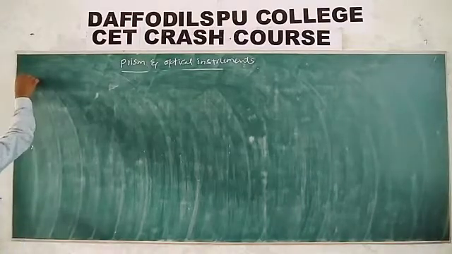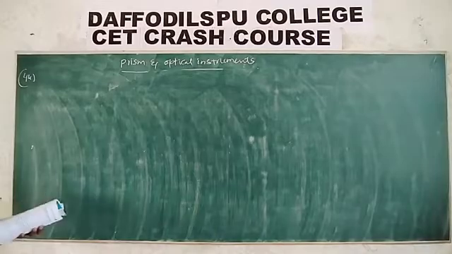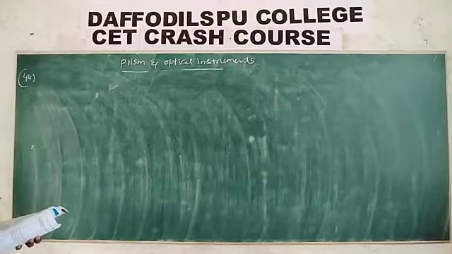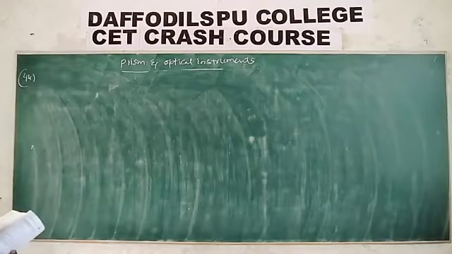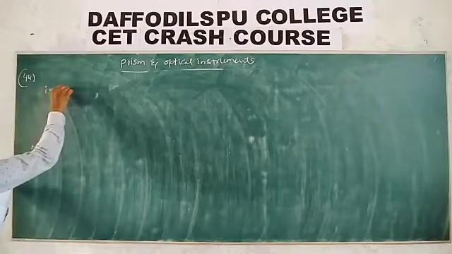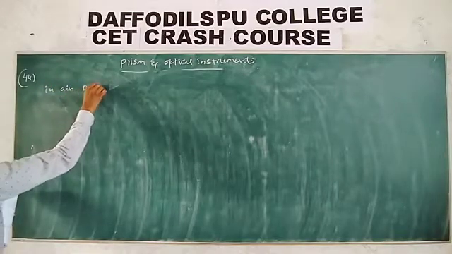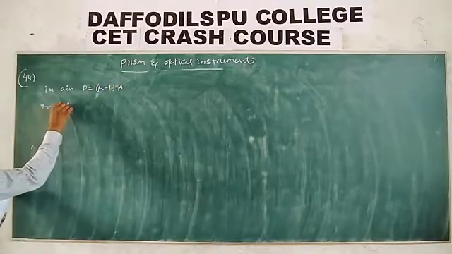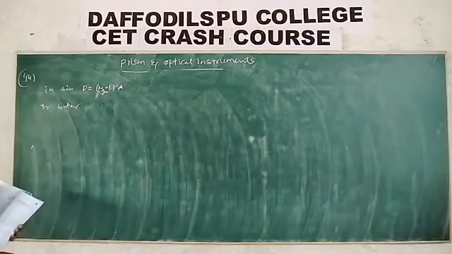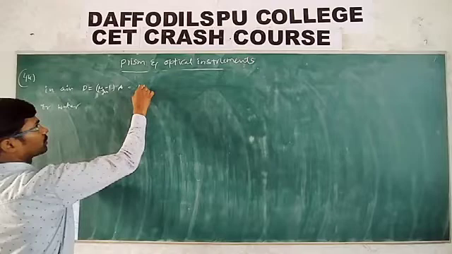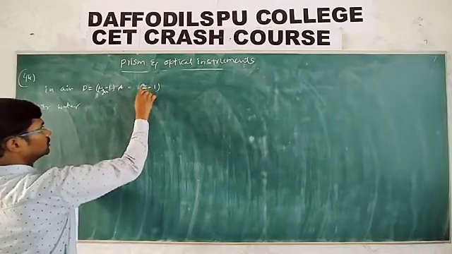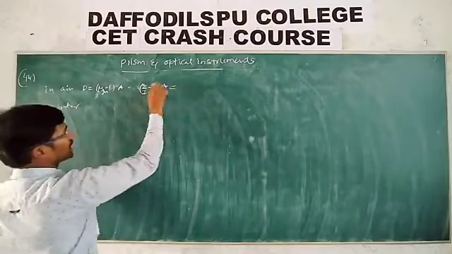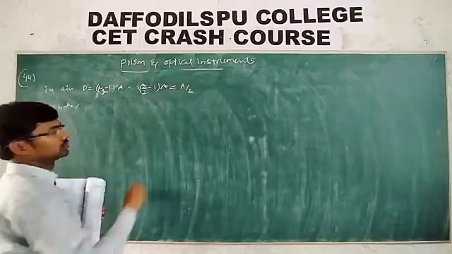44th one. When the prism is immersed in water, then for a thin prism, the deviation of the prism becomes how many times the deviation when it is in air? In air, that means D is equal to what? Mu minus 1 into A. But in water, this is the refractive index of the glass with respect to air. What is it here? 1.5 minus 1. 3 by 2 given. Minus 1 into A. So then 3 minus 2 by 2, A by 2.